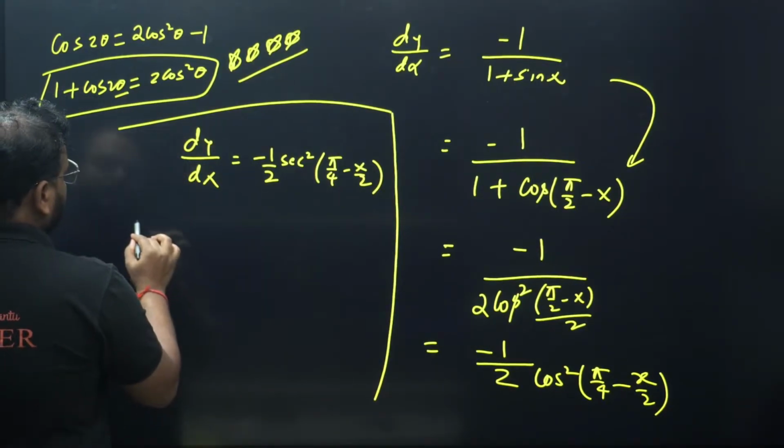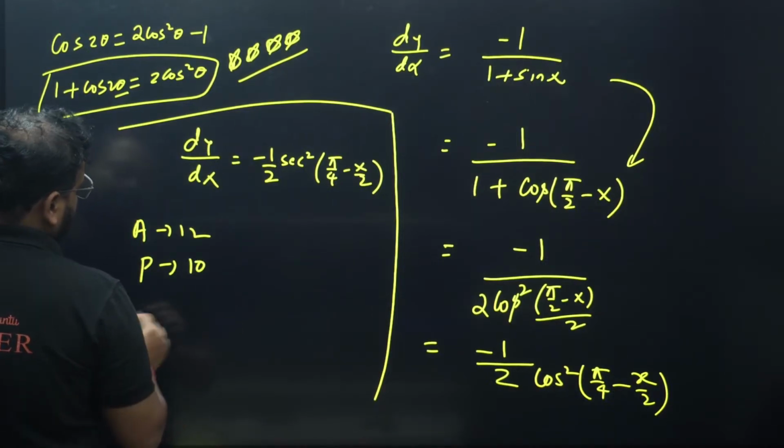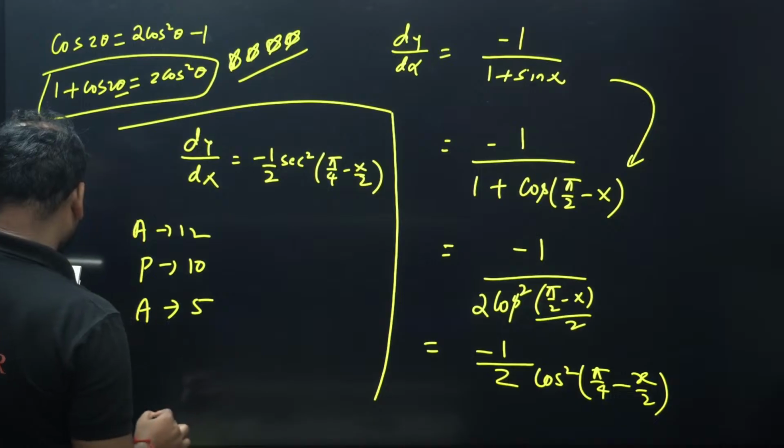Now the tally goes to Alan has 12, Purni has 10, Ali now has 5. Yes is not answering.